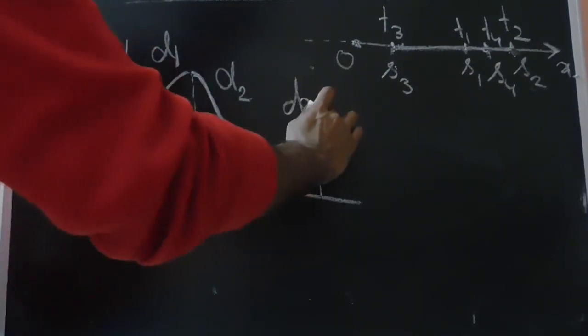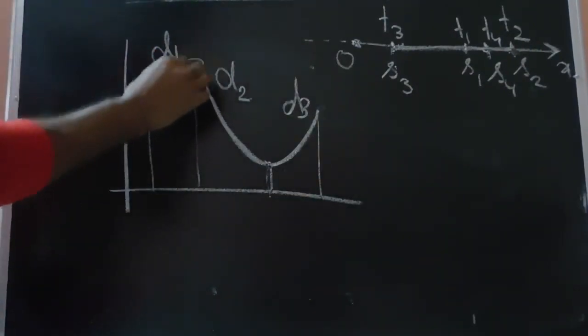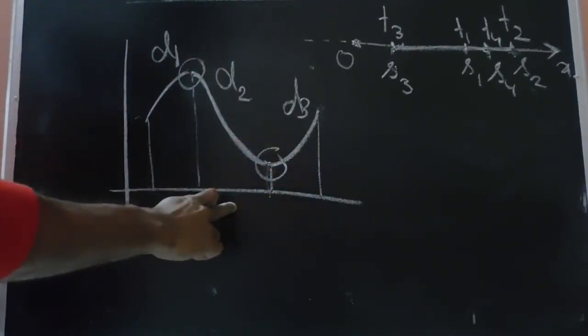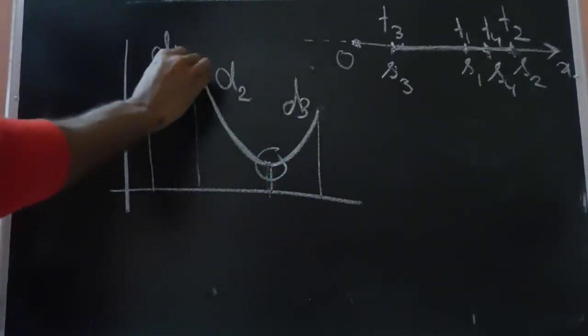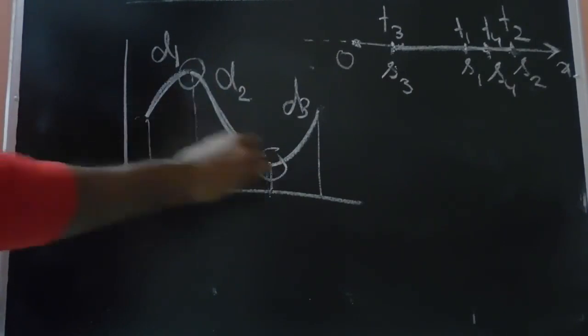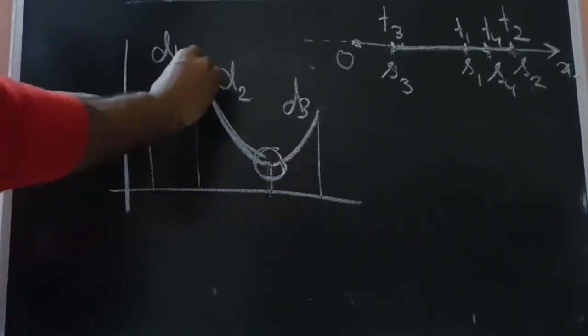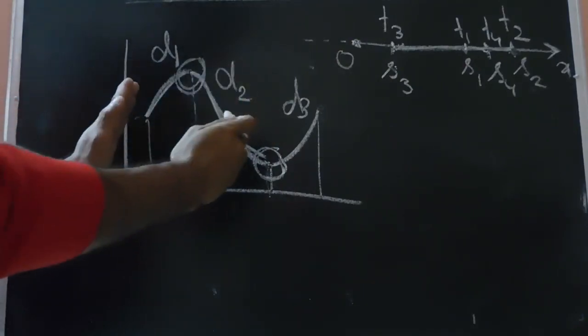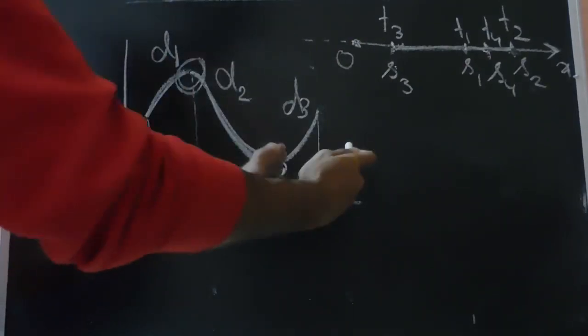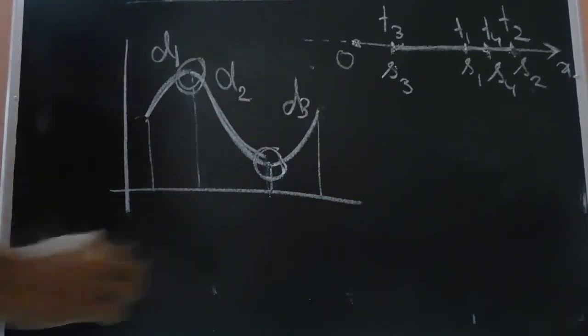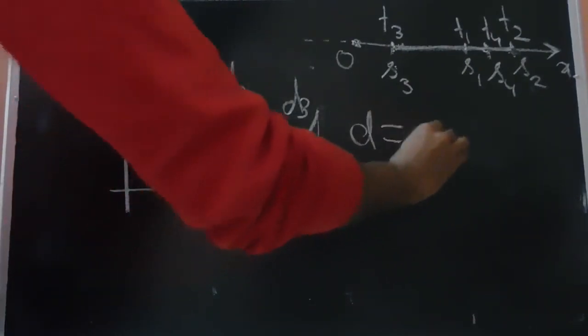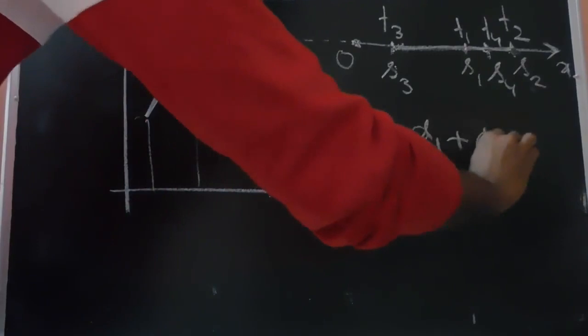The curve is monotonic over here. The monotonicity changes at this position and at this position in the ST curve. So the curve is monotonic from here to here, but not from here to here. The monotonicity changes over here also. So we can take the sum of each part of the monotonic region. So this one part, and this one part, and only the magnitudes we will take, and we can find out the distance. So the total distance is given as d1 plus d2 plus d3.